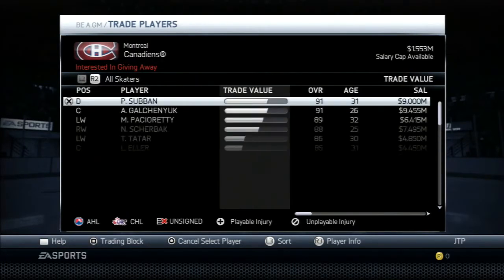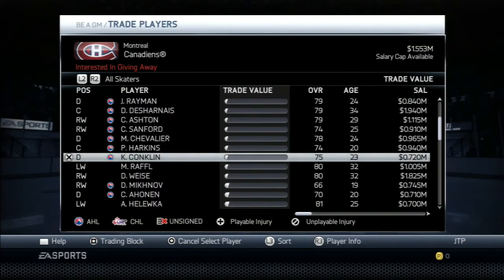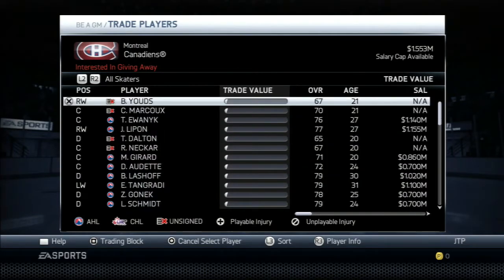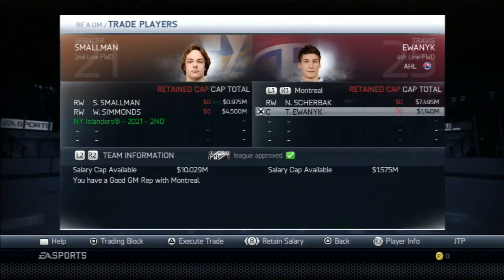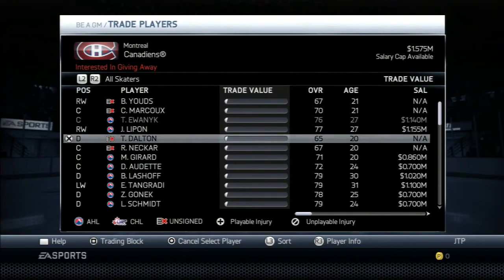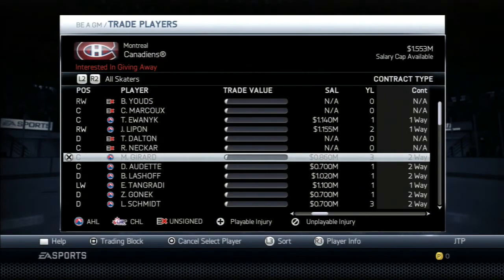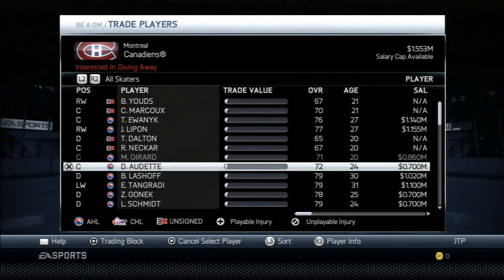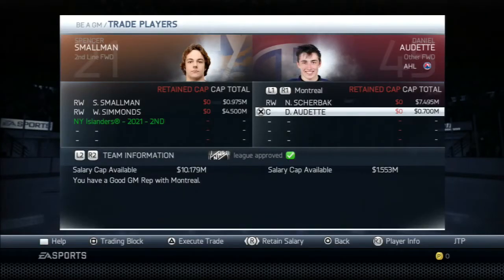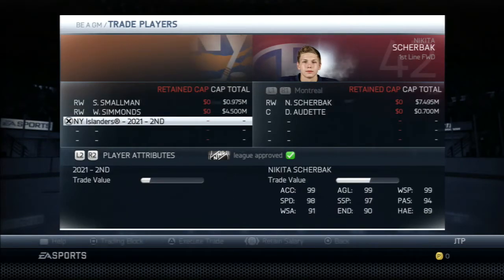We do need a player coming back, so let's just take a player they want to give up. Or we're going to just take a no value player here. Actually, that guy's listed as a fourth liner. I want a guy with really no contract. There we go. Does he have 1 year left? No, he's 3 years left. I'll take this Audette guy. Yeah, sure. There we go. Daniel Audette. Right, so now that could actually go through.